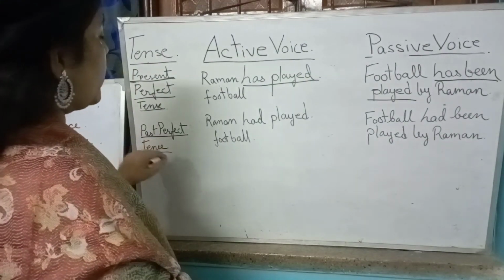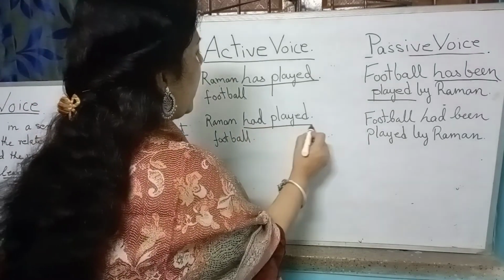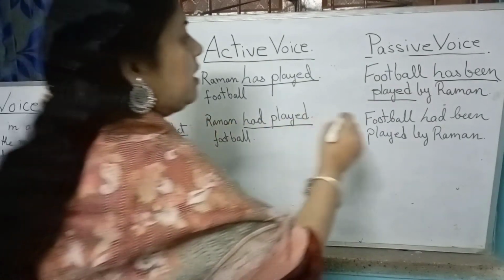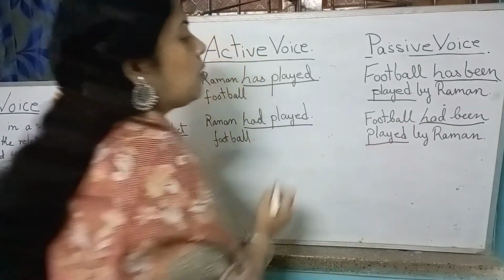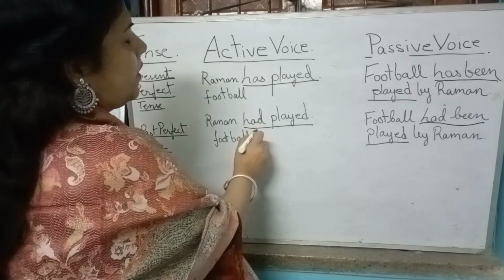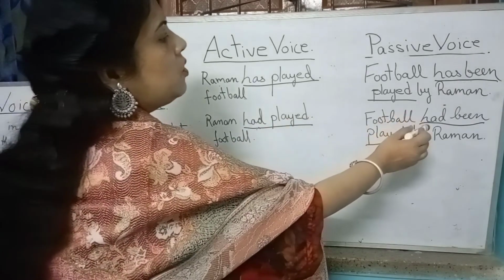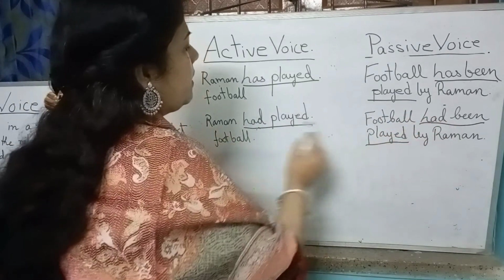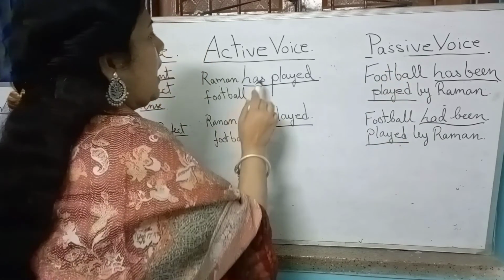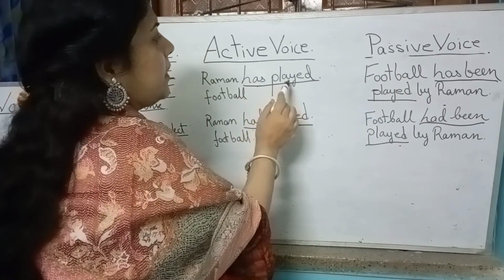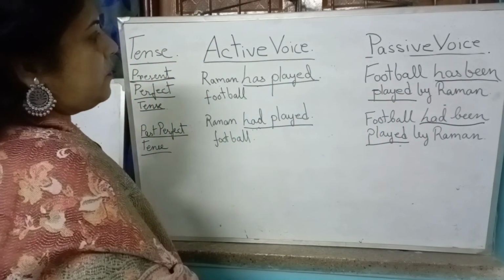Again, past perfect tense. In past perfect tense we had Raman had played football. Had played is past perfect tense. So football had been played by Raman. So this is how the verb form is changed. Past perfect had played has been changed to had been played in the passive form, and present perfect has played has been changed to has been played in the passive voice.